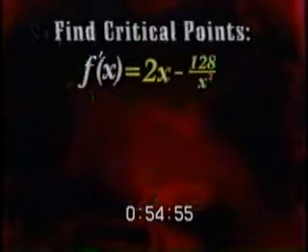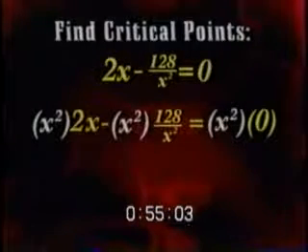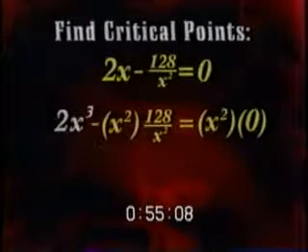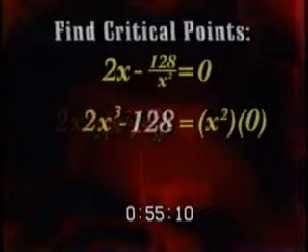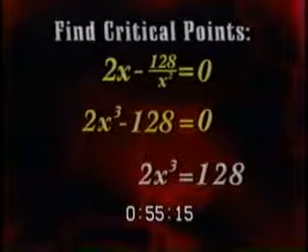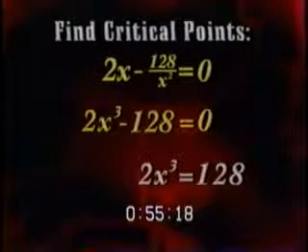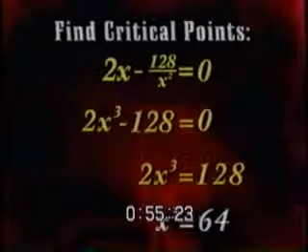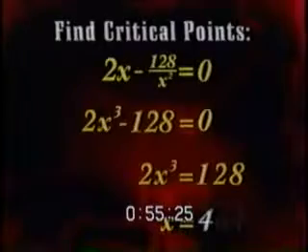It's time for step 2, which is to find the critical points. To find the critical points, we set the derivative equal to 0 and solve for x. We first need to multiply each term by x squared to get rid of the fractions. In the first term, x squared times 2x is 2x cubed. Then, the x squareds cancel out, and the x squared times 0 on the other side is 0. Next, we add 128 to both sides of the equation. Finally, we divide both sides by 2, so we get x cubed equals 64. x equals the cube root of 64, or 4. This is the x value of our critical point.